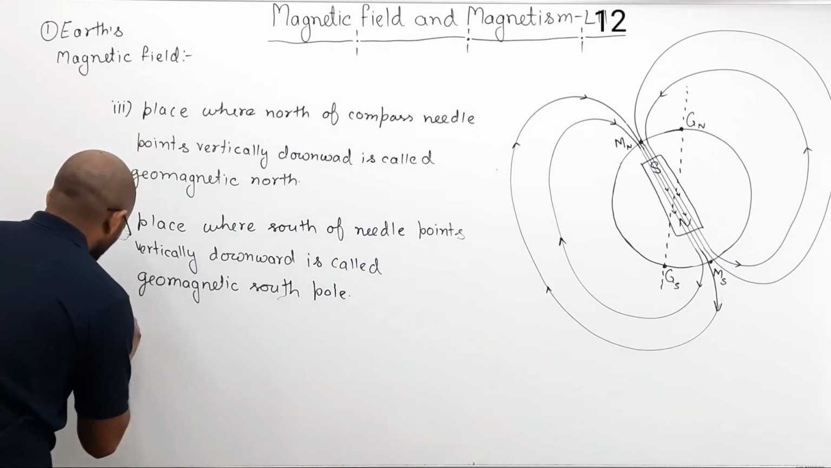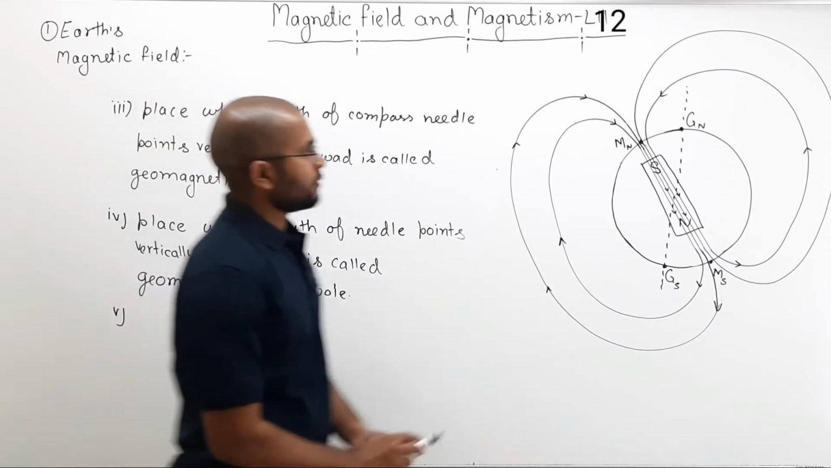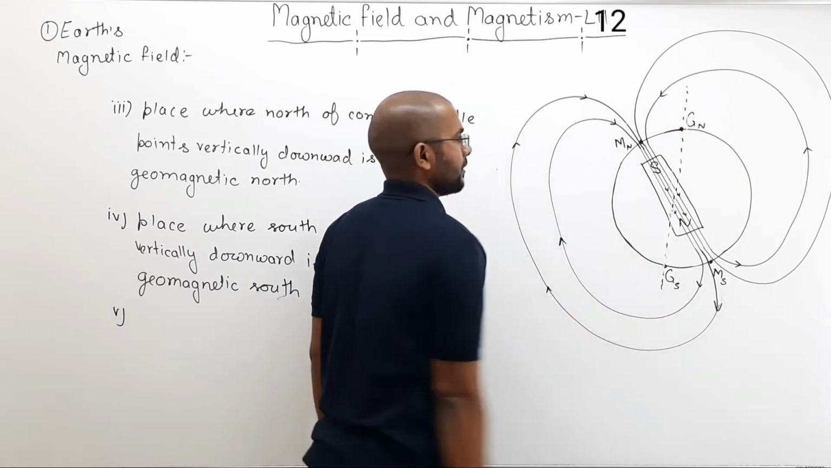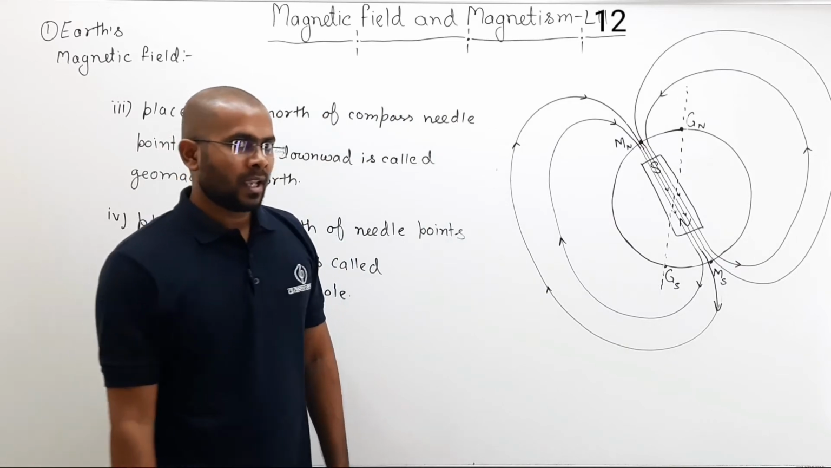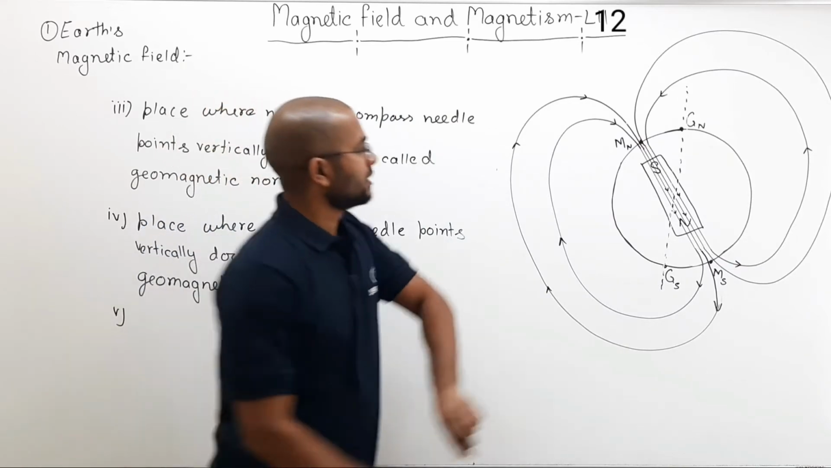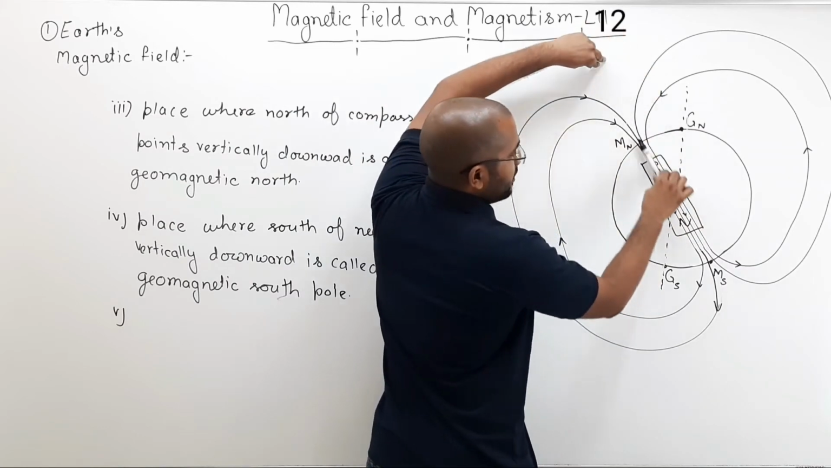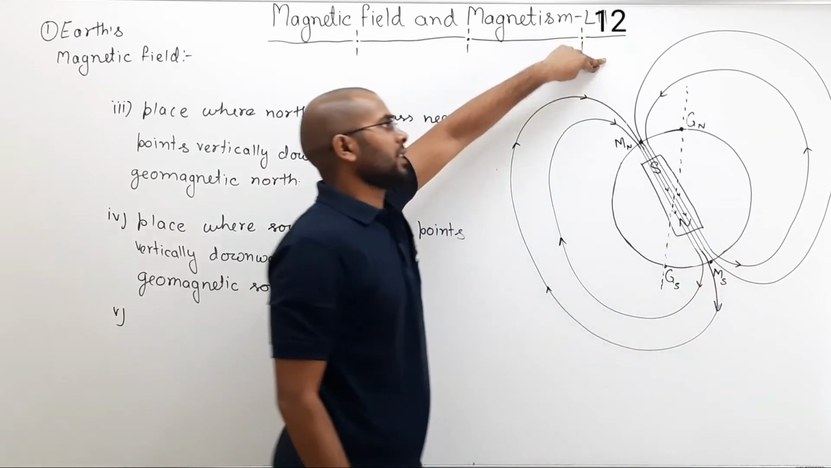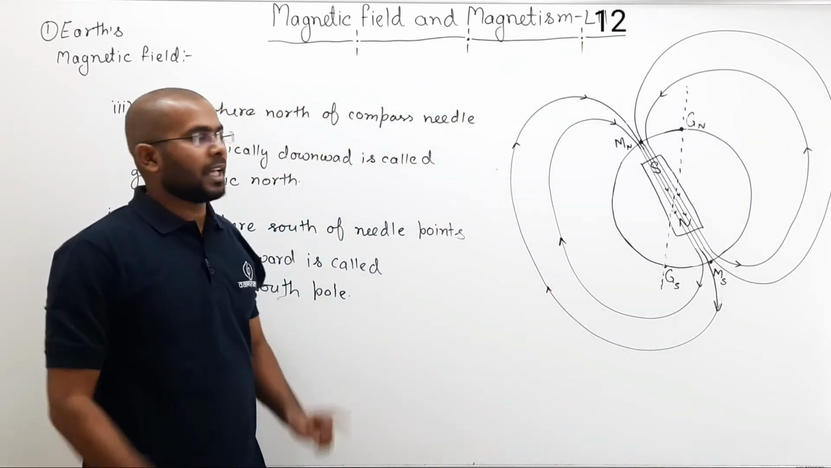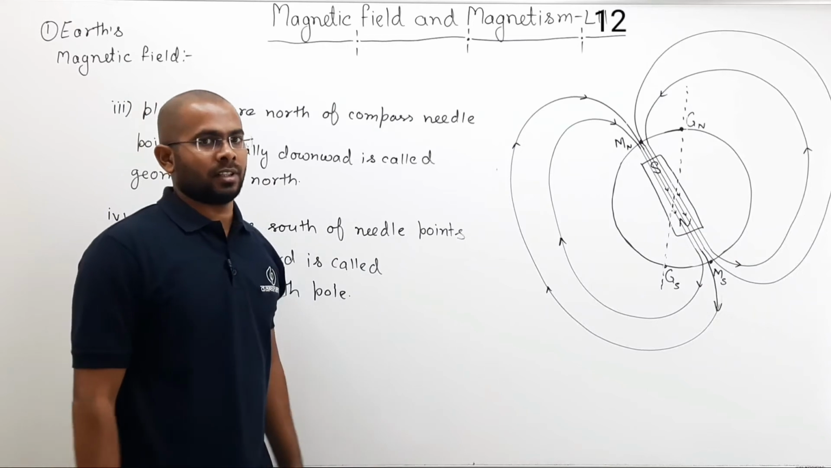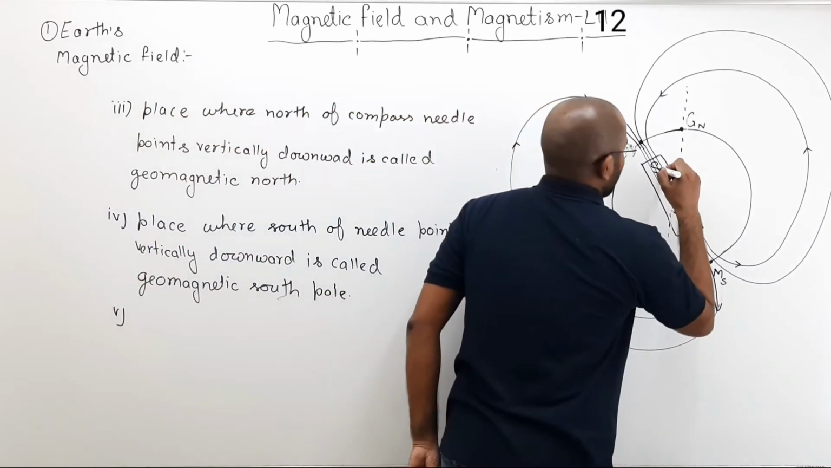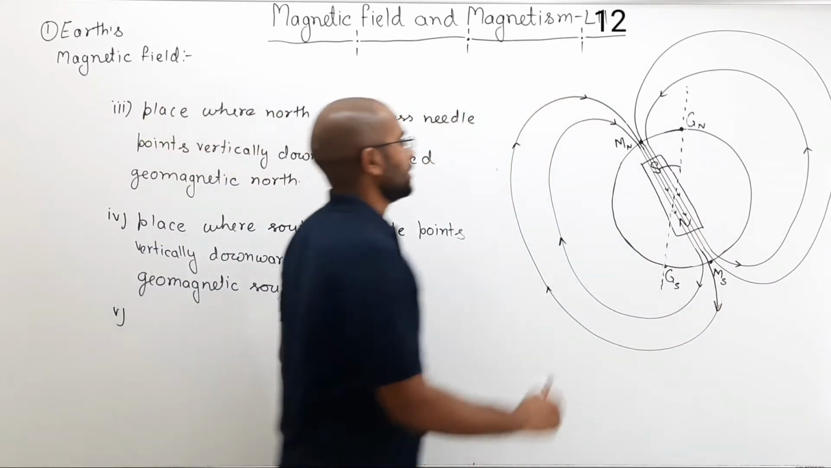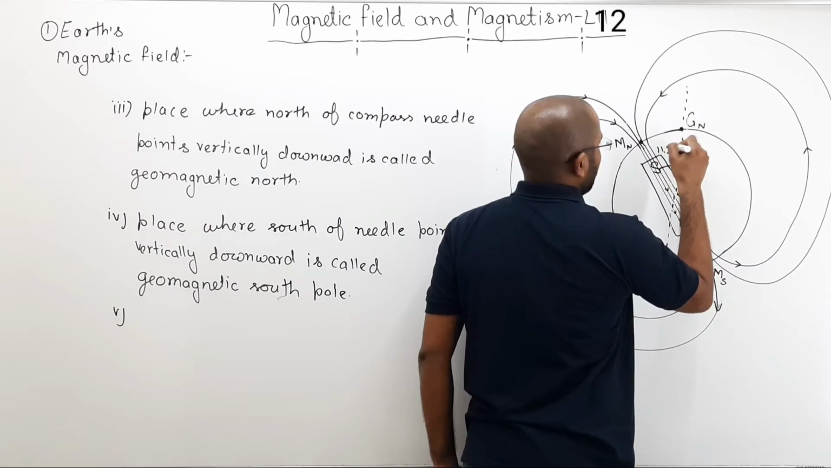Now, one more point we can write: if you see here, this is your axis of rotation, the geographical axis, you can say. And where is the magnetic axis? This is your magnetic axis. And if you can see, the magnetic axis and geographical axis are not the same. They are making a certain angle with each other. So you can say the geographical axis and magnetic axis are at an angle of around 11.3 degrees.